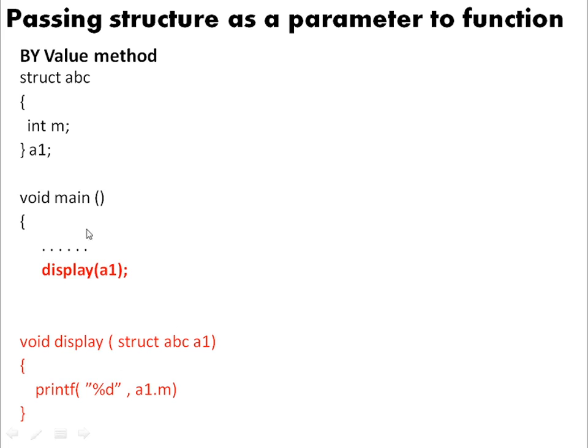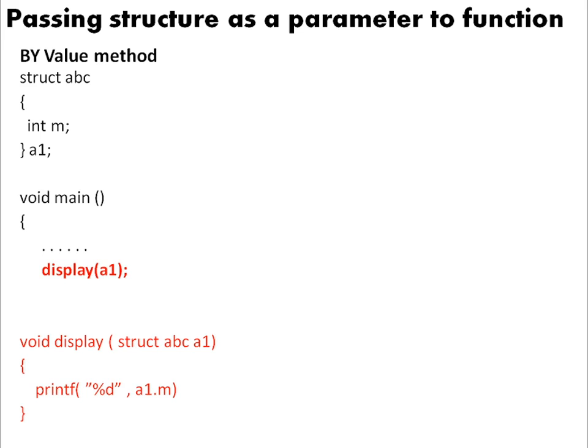Now A1 is nothing but a variable of type structure, and this A1 is a variable of a specific structure called ABC. So hence what I need to do is create a dummy argument at this particular place called A1 again. If you wish, you can change this name also. When we pass values in the function, we call them actual arguments at the function call, and at the function definition we call them formal arguments.